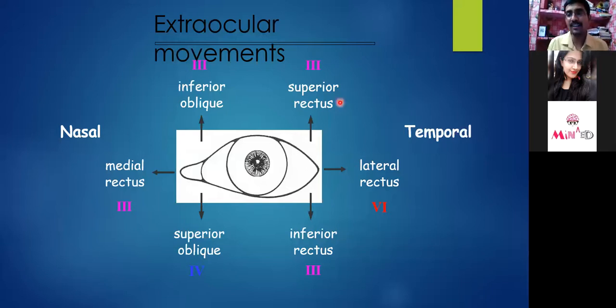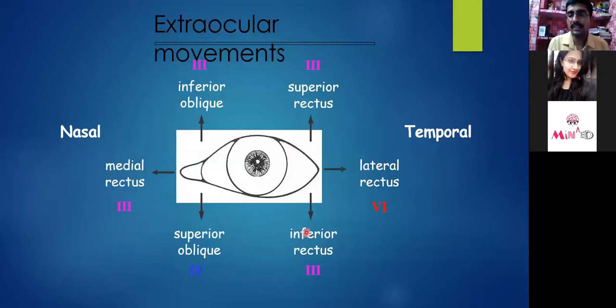Trochlear is the fourth cranial nerve. Abducens is the sixth cranial nerve. So superior oblique is supplied by the fourth cranial nerve, and the other muscles are supplied by your third cranial nerve, that is your oculomotor nerve. So we will see the movement of the eyeball in different directions, and this diagram explains the movement and the control of the different cranial nerves over the different muscles.